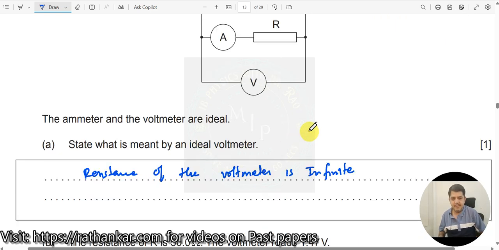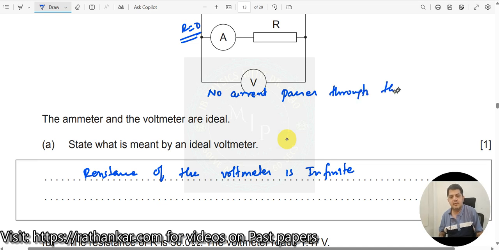Maybe if they had asked you what is an ideal ammeter, then what will you say? The resistance of an ideal ammeter would be 0. They can ask you like this also. There's one more way of writing this here. When you say the resistance of the voltmeter is infinite, that means no current passes through the voltmeter.